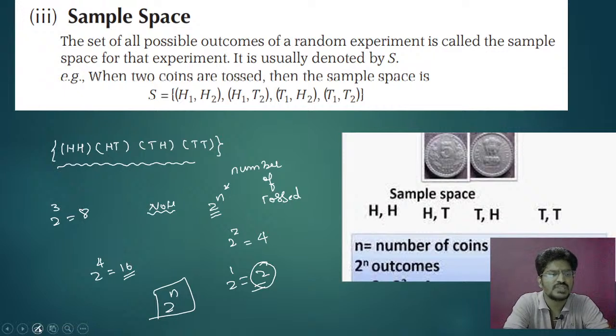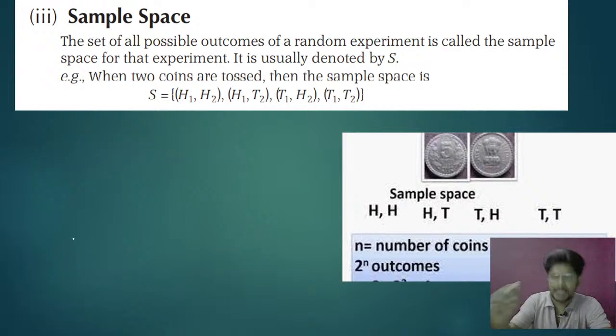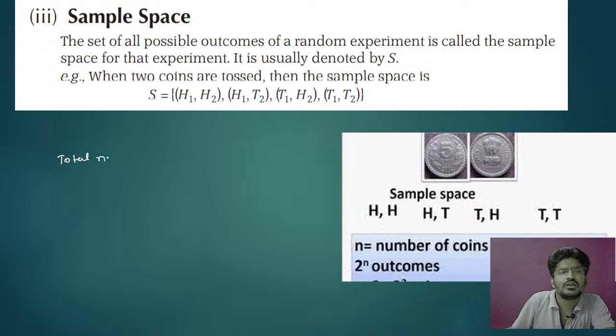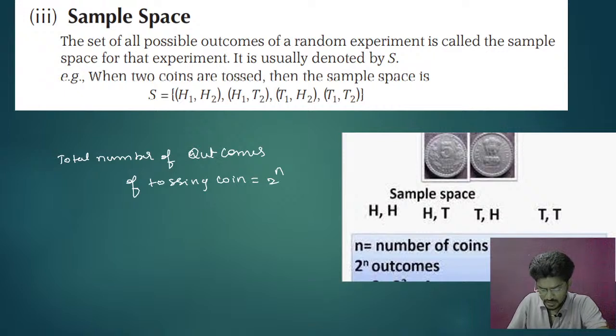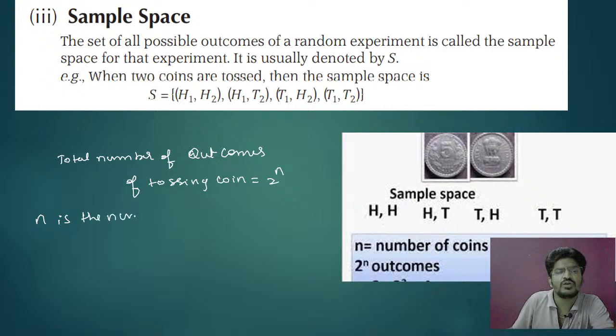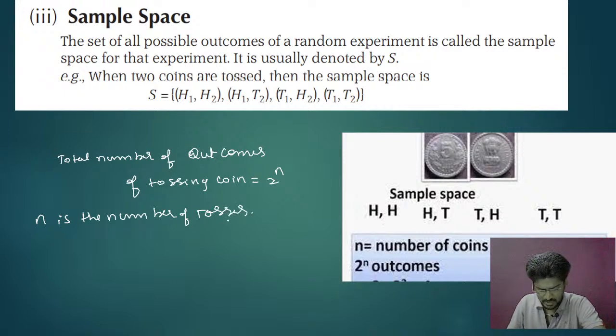So please remember this very important formula: 2 to the power of n means the total number of outcomes of tossing a coin, where n is the number of tosses.